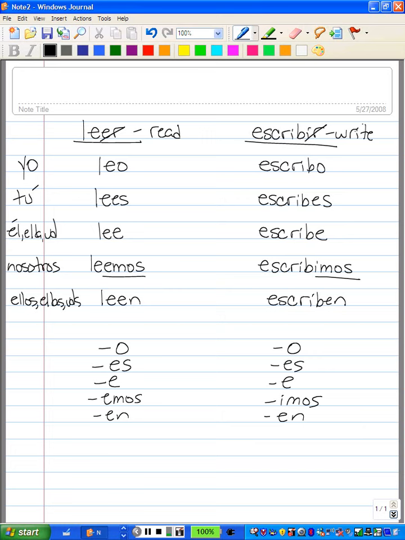Alright, this concludes the session for ER and IR verbs.